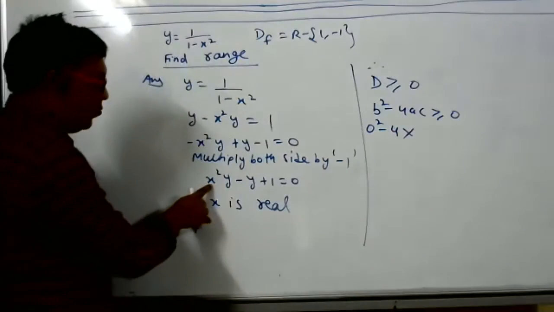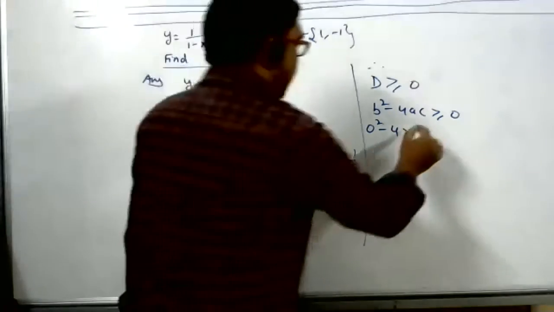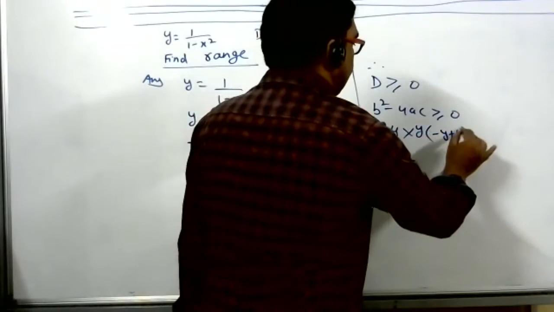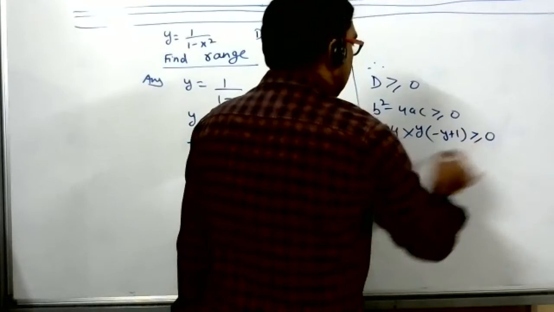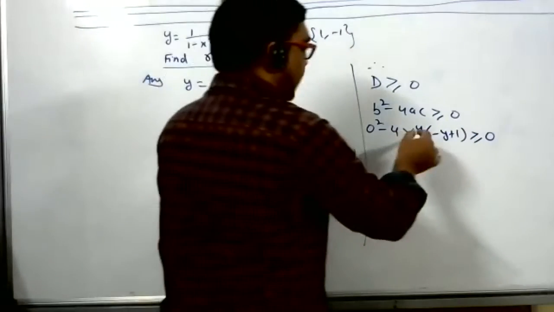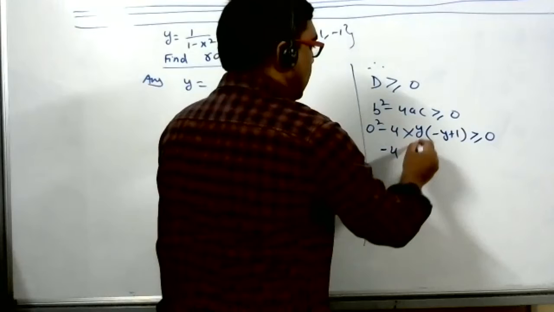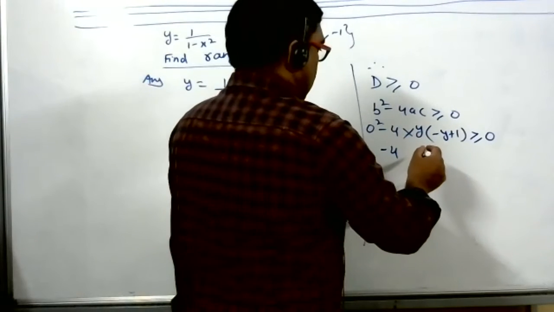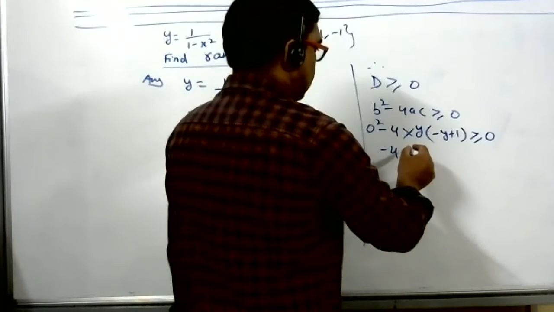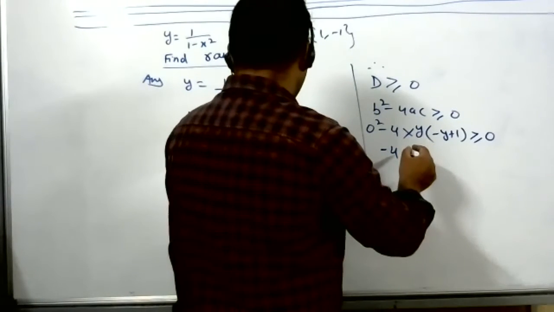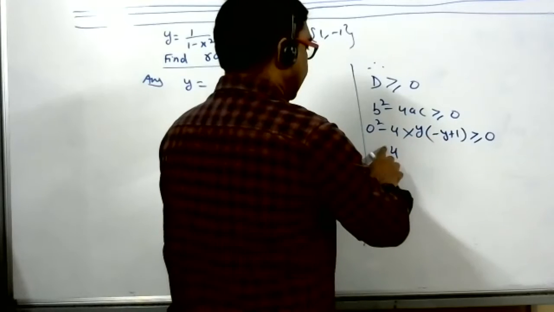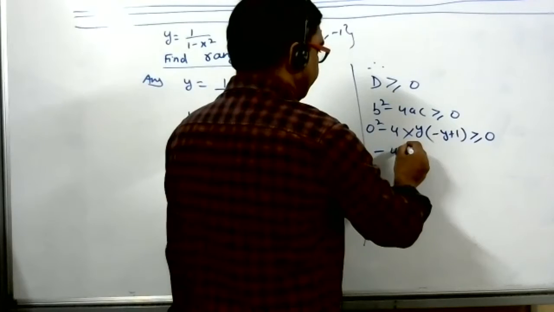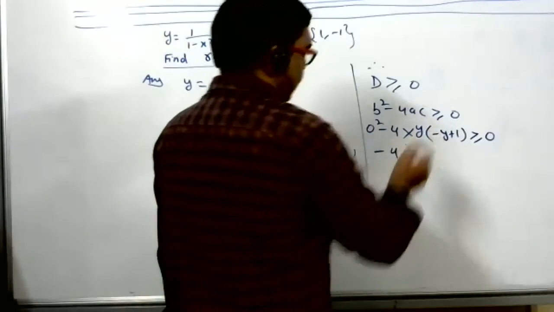What is a? The coefficient of x square, y. And what is c? Minus y plus 1. So 0 minus 4y times (1 minus y) is greater than or equal to 0. Don't copy this, I will do it in another way. Open the bracket. Something is wrong somewhere. Minus 4ac, na? Correct now. Open the bracket. Plus 4y square minus 4y. Yes, so it is okay.